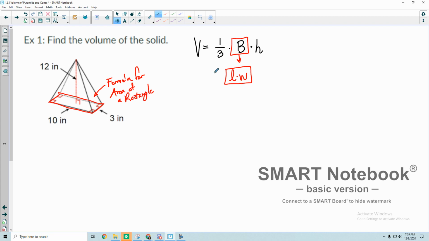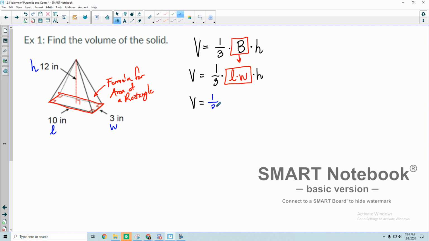And I'll bring everything else down, so I have 1/3 still multiplied in front, and then the height is being multiplied behind it, okay? All right, so all this is telling me is I'm just doing 1/3 times length times width times height. And it looks like I have all three of those numbers there. This would be my length, this is my width, that's my height. I just plug all three of those numbers in, multiply them, and then also multiply that by 1/3.